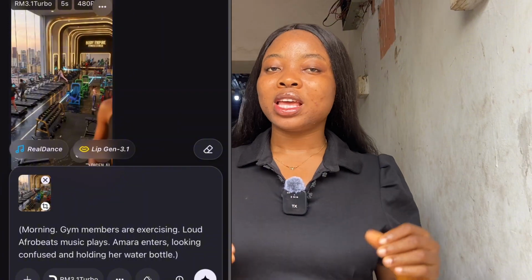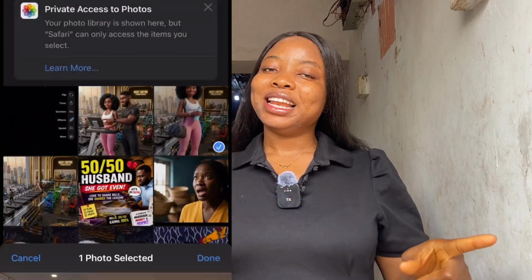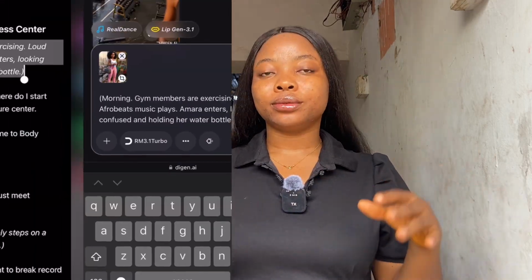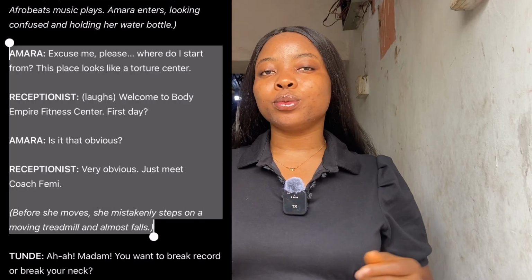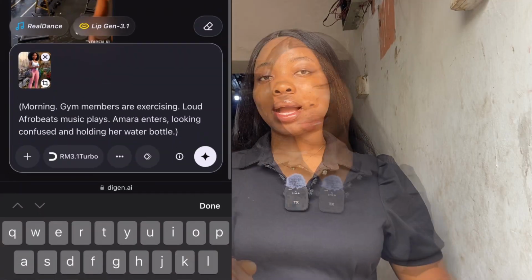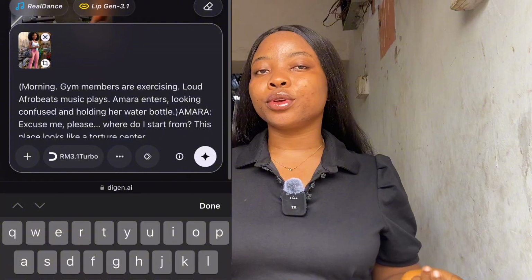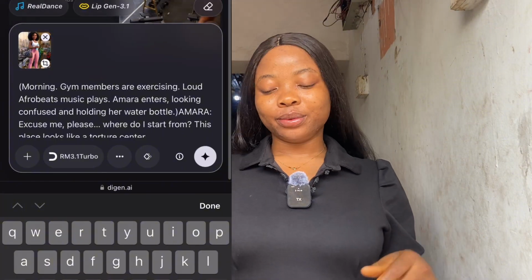To continue our generation, we are going to click on the plus sign again, upload image, photo library, then we add the image. Let's go and copy the prompt. Let's copy it down here, copy, then let's paste, then click on the plus sign right here. It's going to take a few minutes.